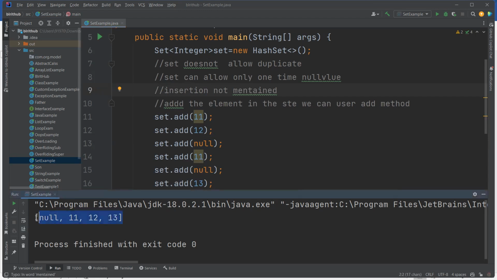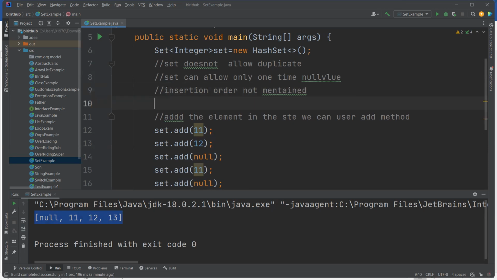That's the reason it's not maintaining any insertion order. Next point, index also is not maintained.